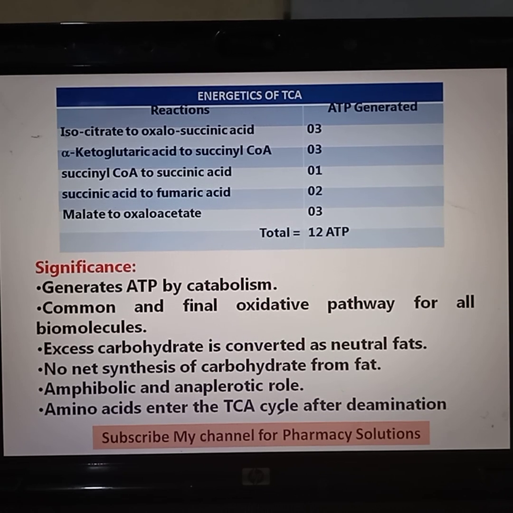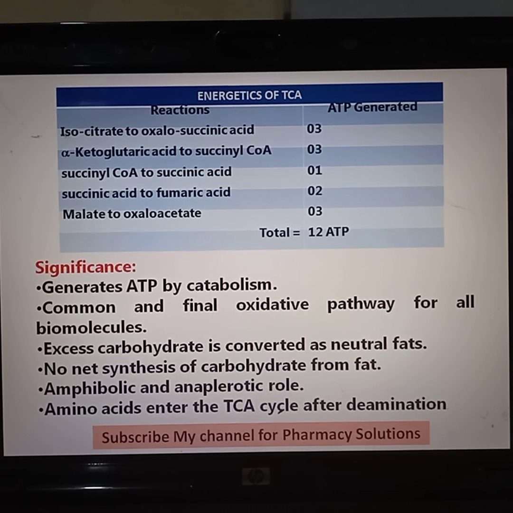As I told you in the last video, a good example of an amphibolic pathway is the TCA cycle, because it has both catabolic phases as well as intermediates of TCA being utilized for synthetic processes. So that's why it is called an amphibolic pathway.